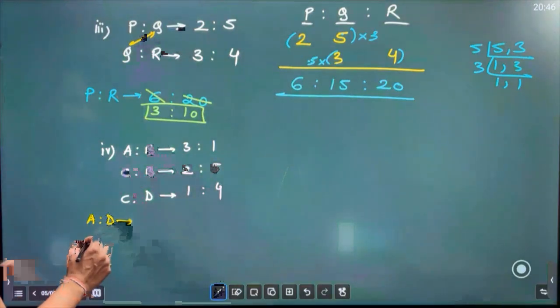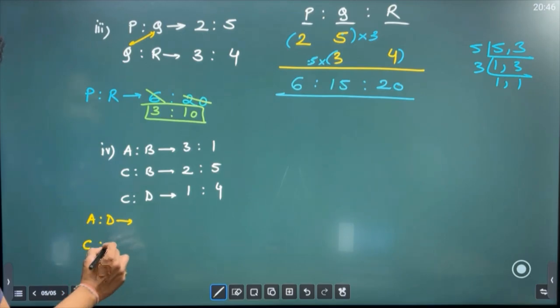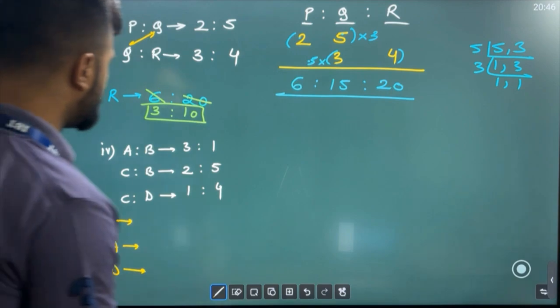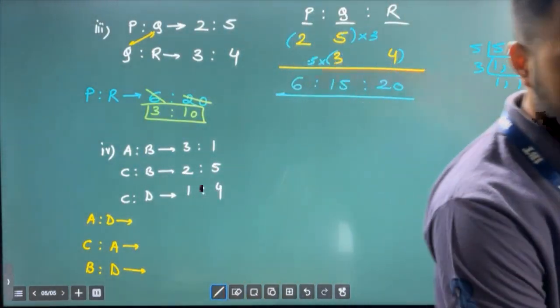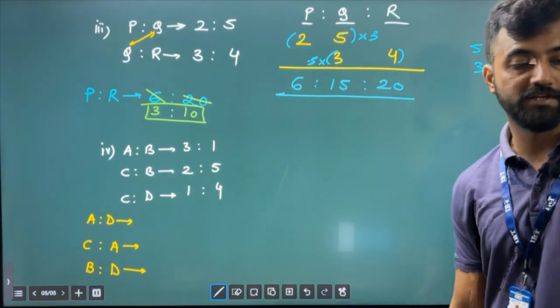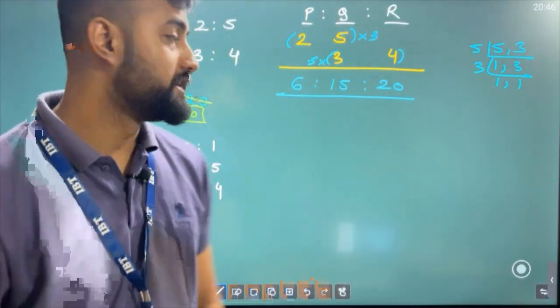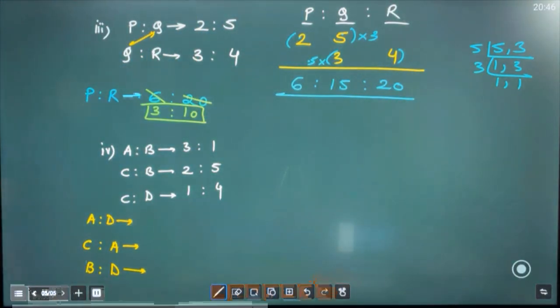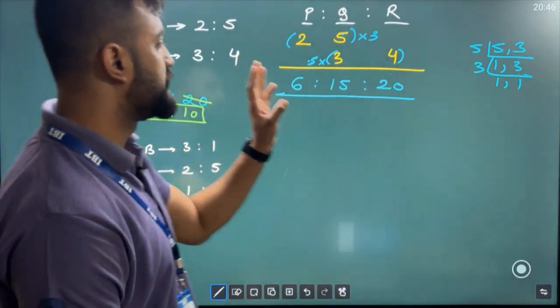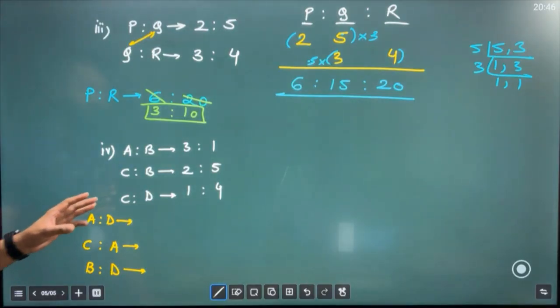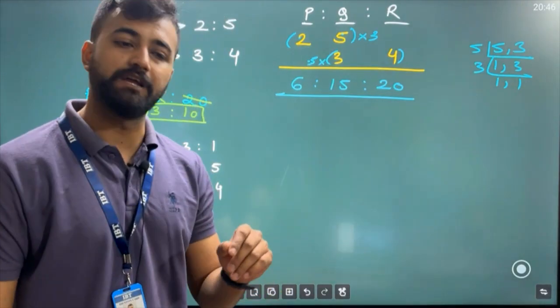Then they are asking you C is to A, what is it? Okay, and then they are asking you B is to D, what is it? So we need to find all these three relations, and the ratio that they have given is this. मजा आएगा सर अभी, है ना? So how to do it sir? So firstly sir, we know in this case also what we did is we were finding the combined ratio. So here also sir, we need to combine A, B, C, D together. Then we can get the answer.